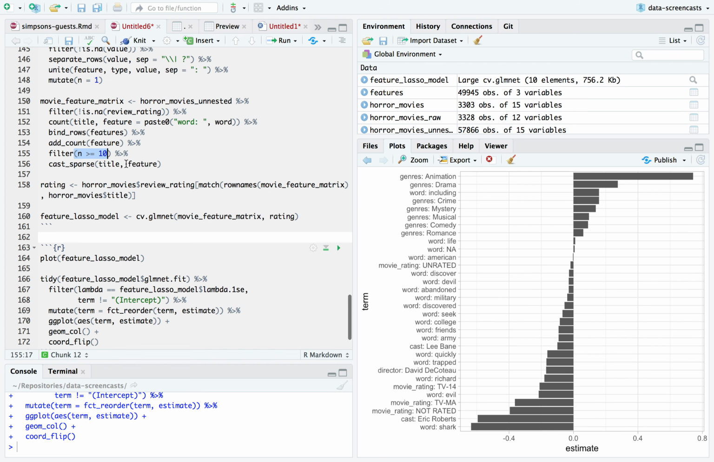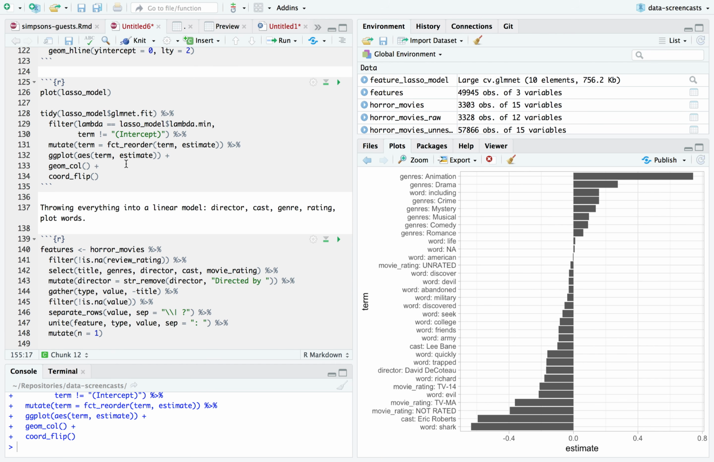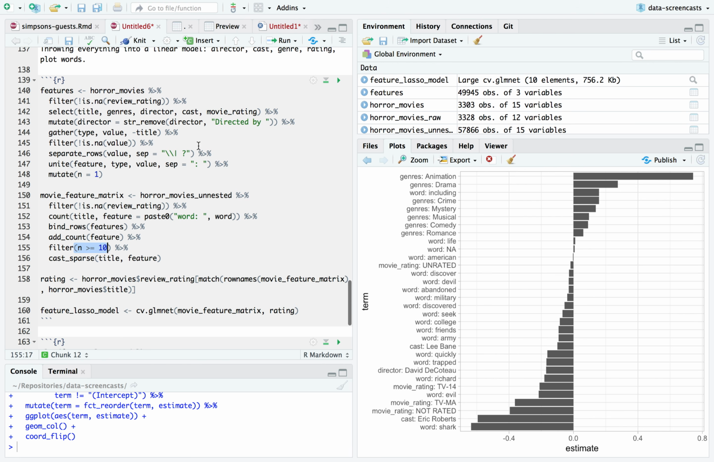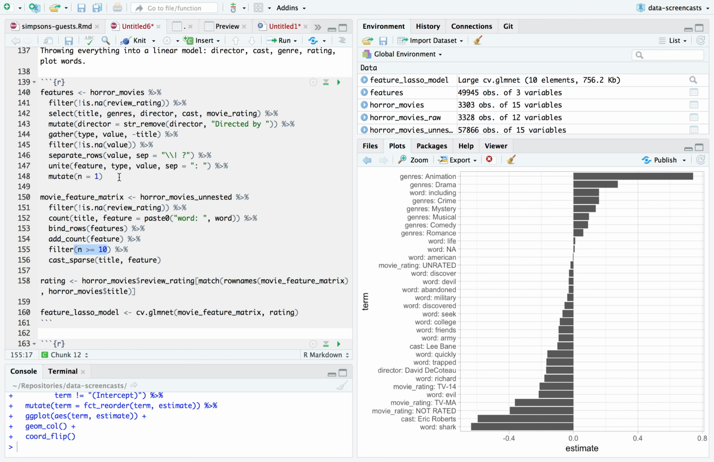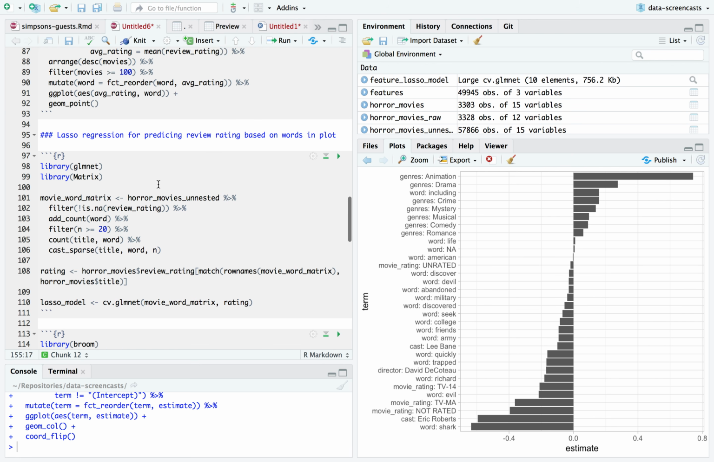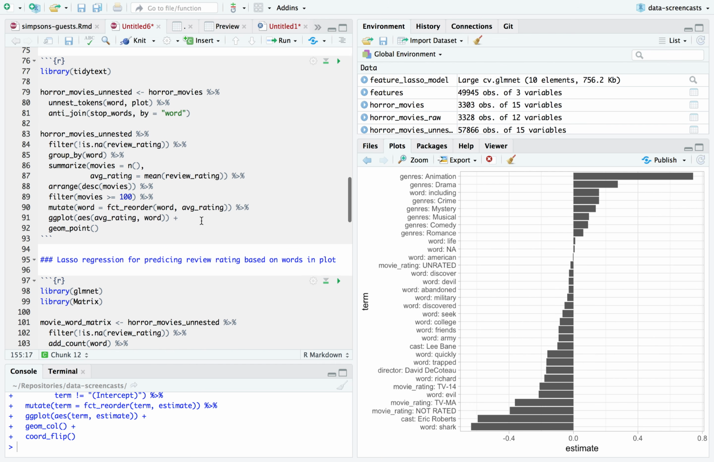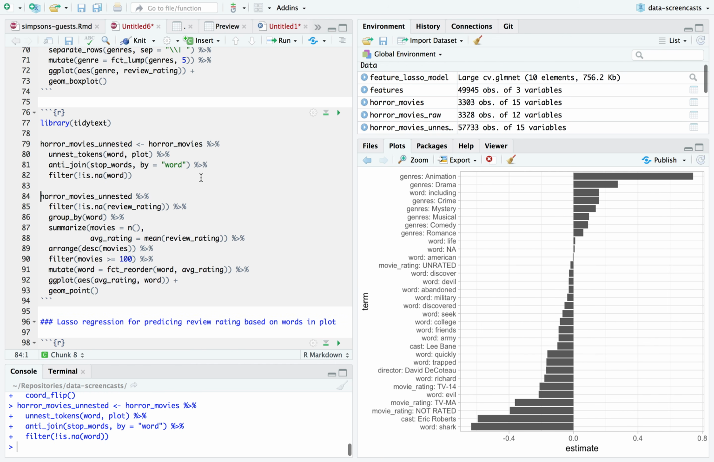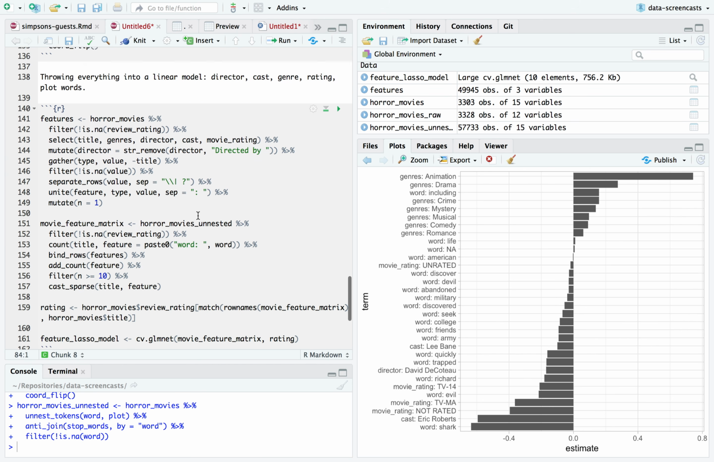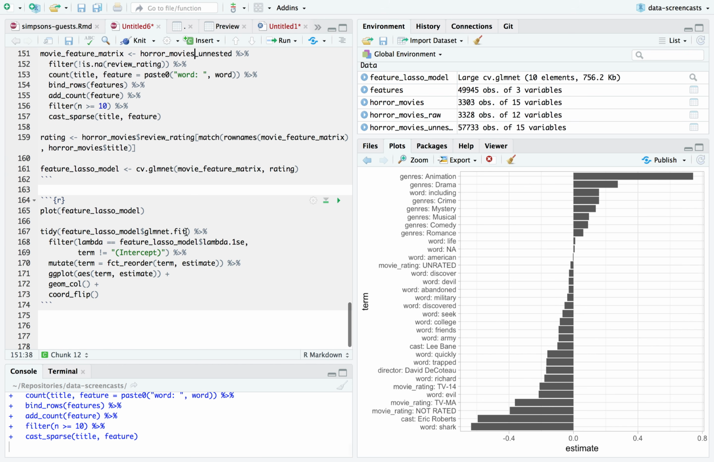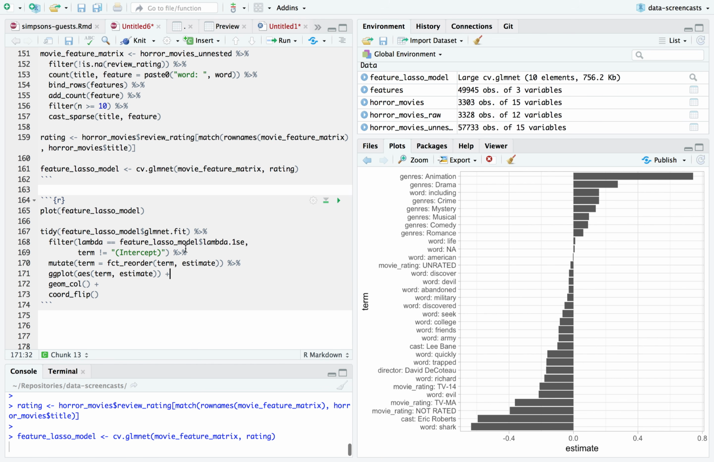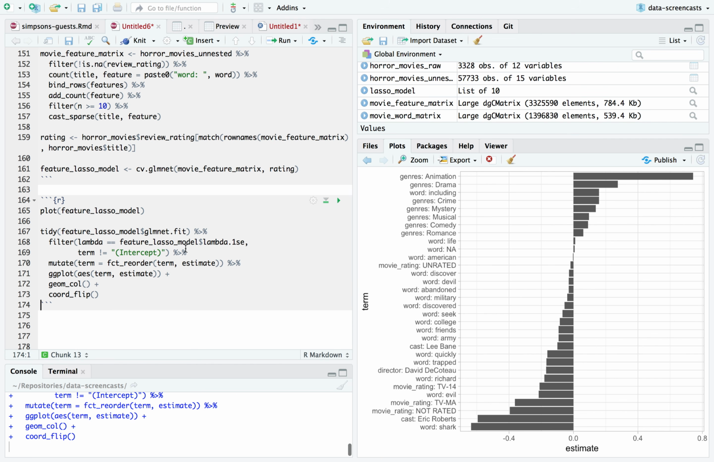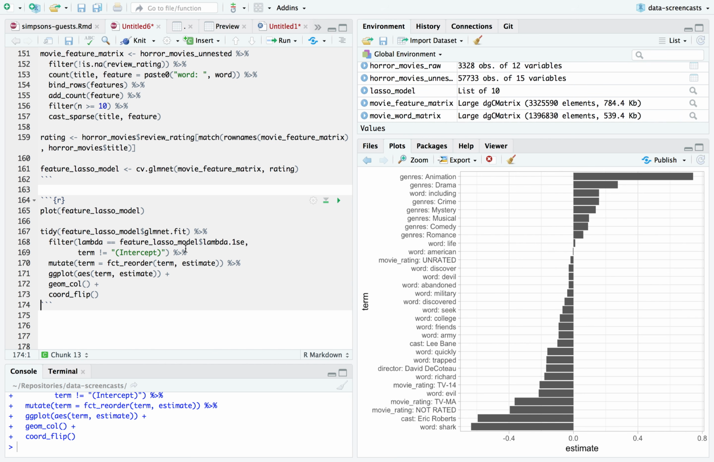Word NA shouldn't. Oh, that happened when, okay, I hate that it popped up, but that happened when I did my unnest. When I did my unnesting of the words, I really need to say horror movies unnested. Filter not is NA word. And now if I rerun this chunk, just don't like seeing things like that. I feel better already.